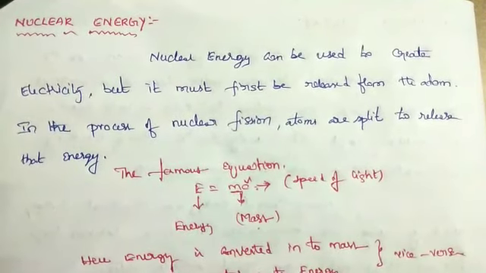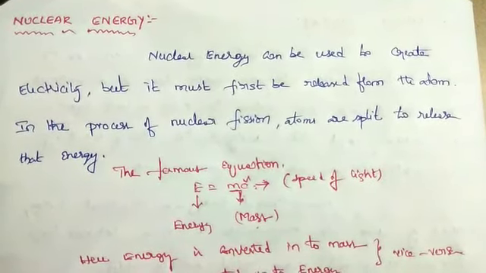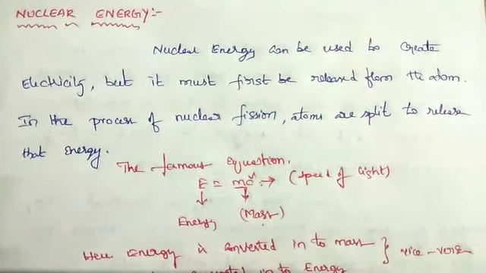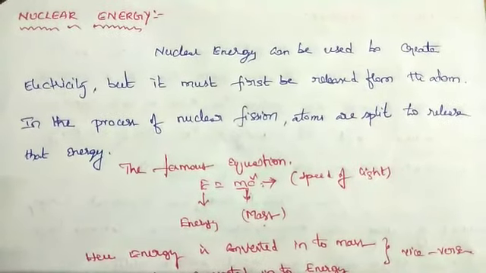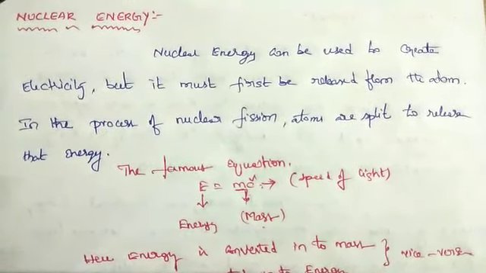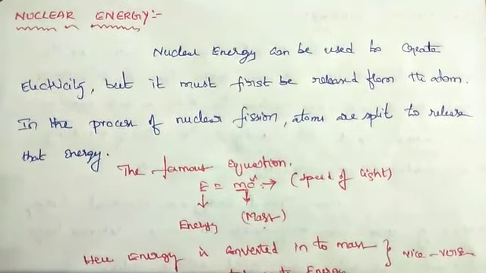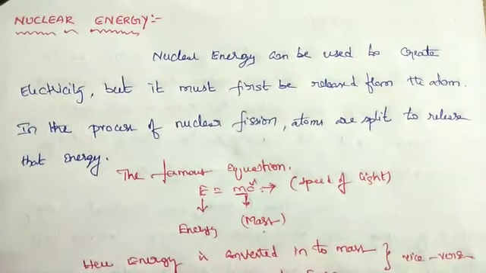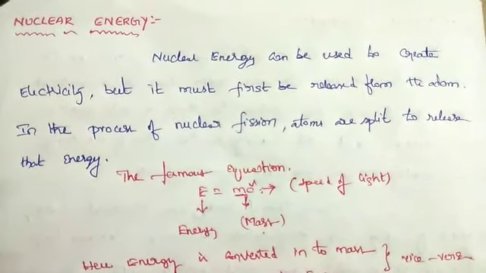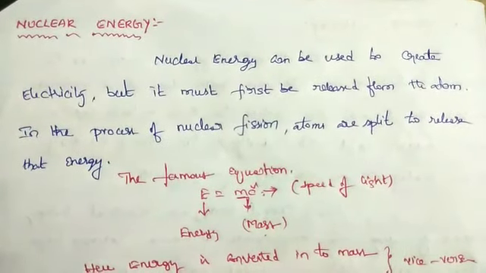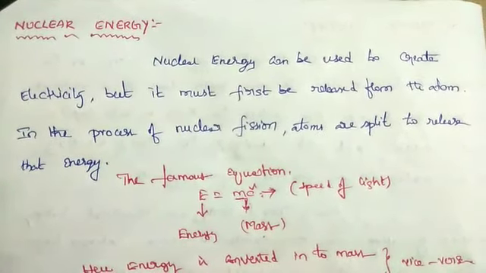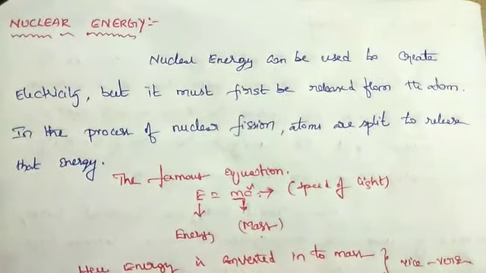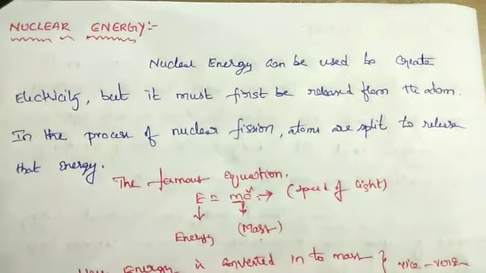Nuclear power is the use of nuclear reactions that release nuclear energy to generate heat, which most frequently is then used in steam turbines to produce electricity in a nuclear power plant. Nuclear power can be obtained from nuclear fission and nuclear fusion. Nuclear power is nothing but nuclear energy, obtained using nuclear reactions.